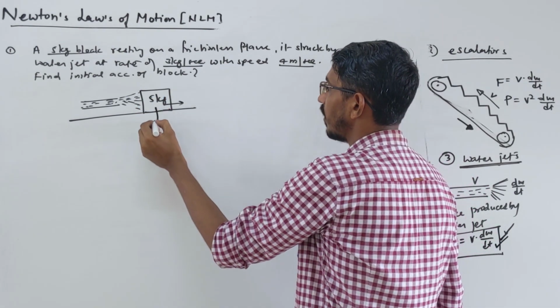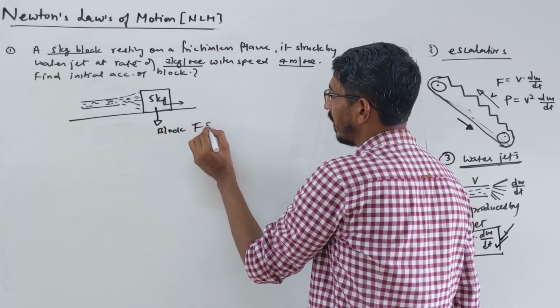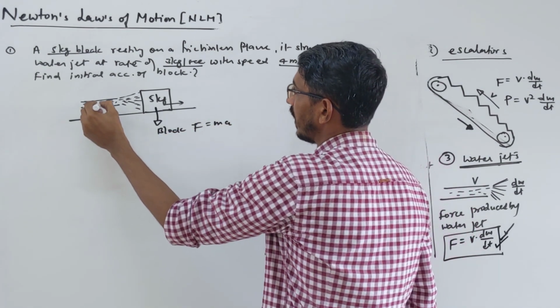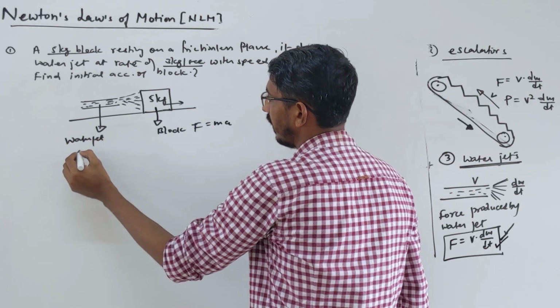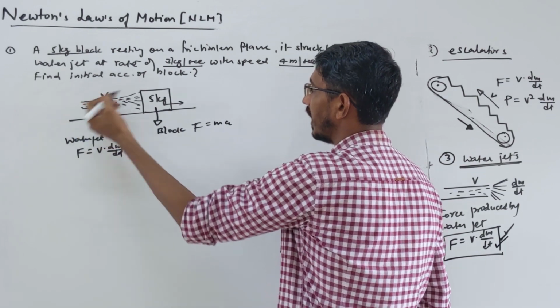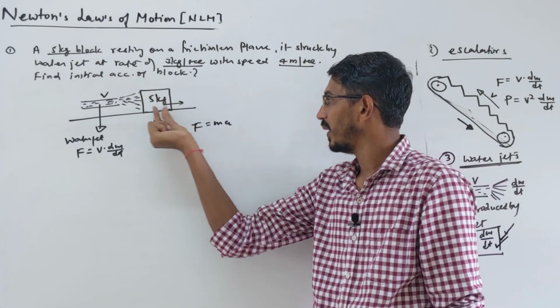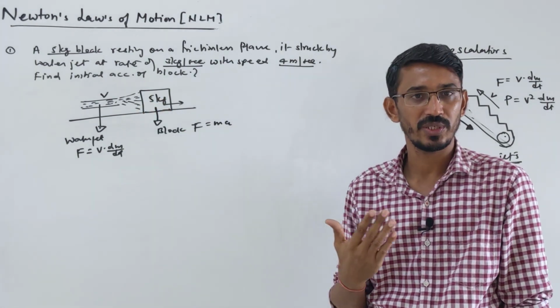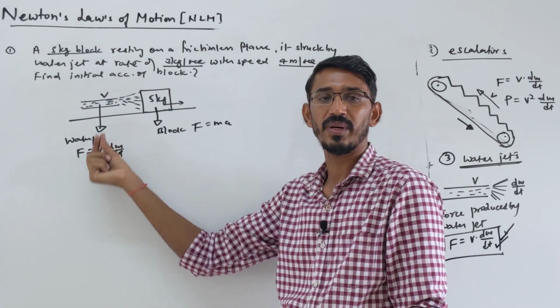So for the block, the force will be the ma formula, right? And for the water jet, the force will be V into dm by dt, because the velocity of water is constant and mass is coming out. Both things are here. For the block we write this formula because its mass is not changing, and for the water jet we write this formula because velocity is constant and mass is changing.